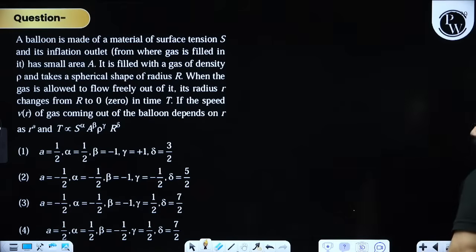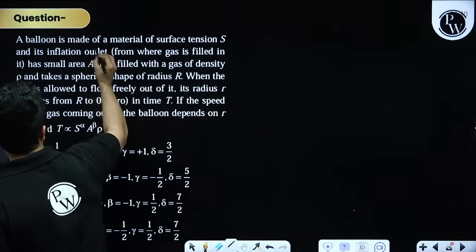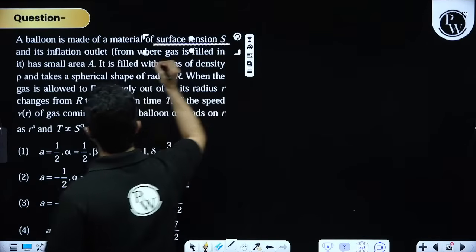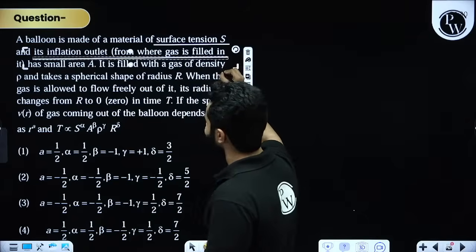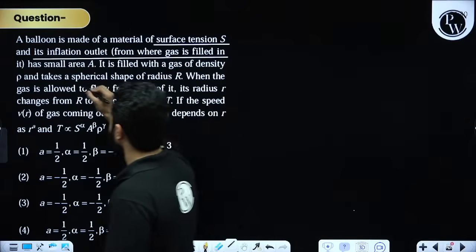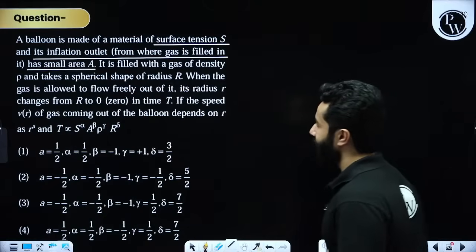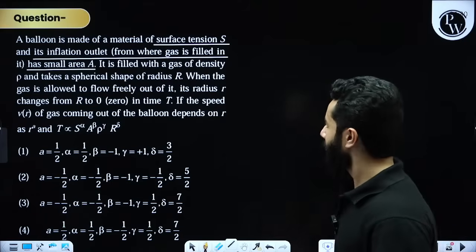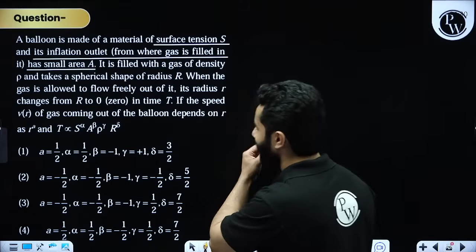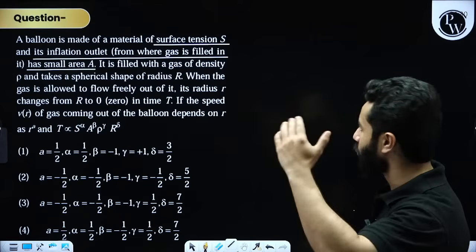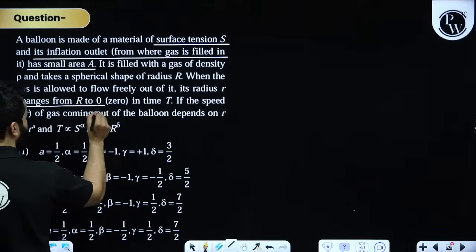See, in this problem they are saying a balloon is made up of material of surface tension S. You have got surface tension. Its inflation outlet, from where the gas is filled in, has small area capital A. It is filled with a gas of density rho. And it takes a spherical shape of radius capital R. When the gas is allowed to flow freely out of it, its radius changes from capital R to 0.